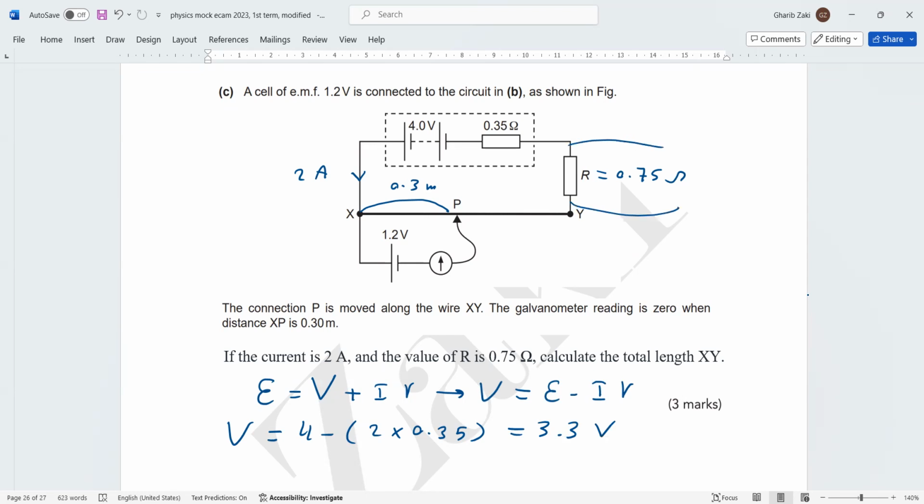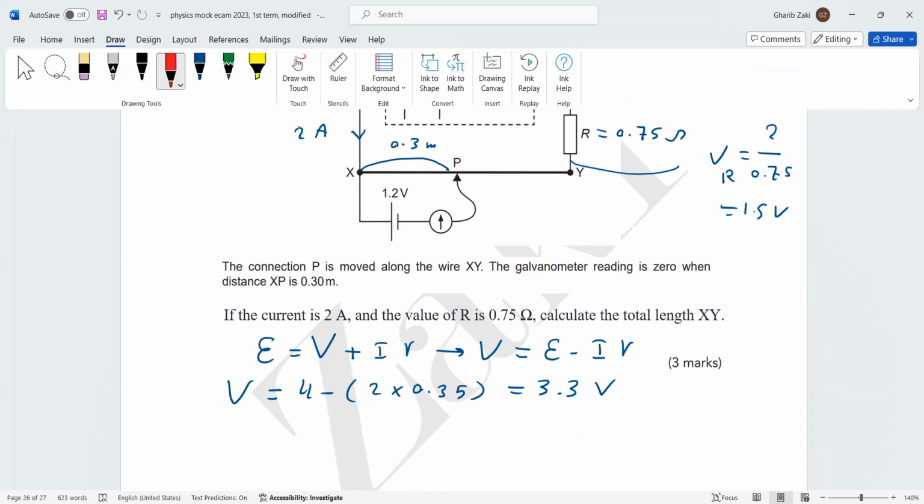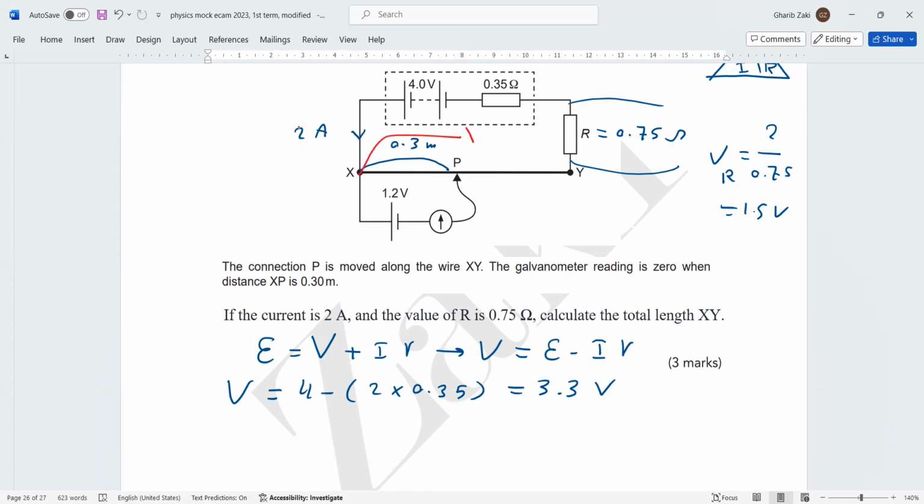Now, what about the voltage dissipated by R? By using Ohm's law, V equals I times R. So V through the resistance R equals the current, 2, times 0.75. It will be 1.5 volt. Then we can calculate the voltage according to XY, this is VXY.